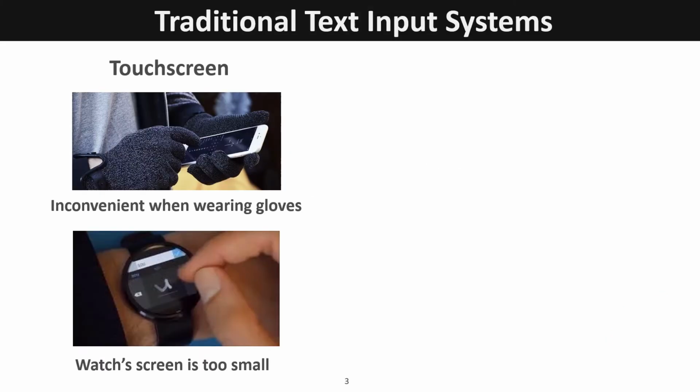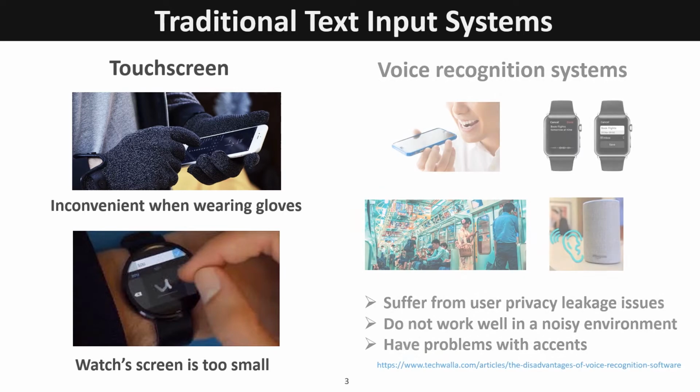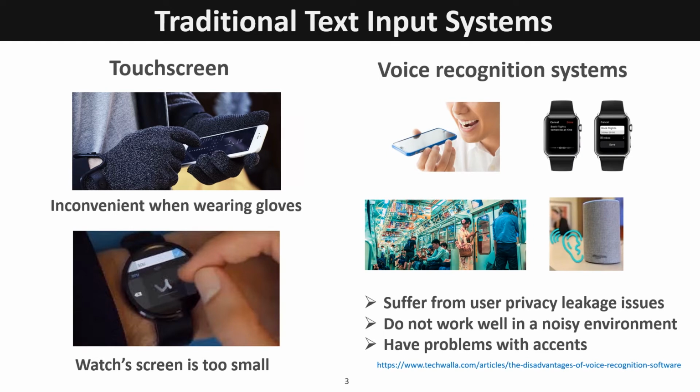Traditional text input systems have certain limitations in some scenarios. Touchscreen input systems become inconvenient when users are wearing gloves, and suffer from a fat finger input problem on small-sized touchscreen devices, like a smartwatch. Voice recognition systems also have user privacy issues in a public place, and they may not work well in a noisy environment or when users speak with accents.